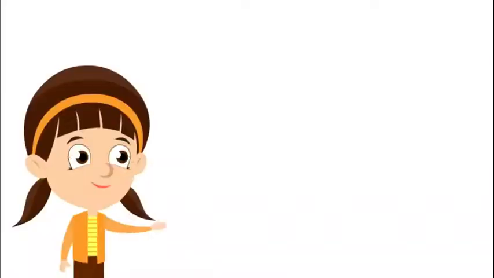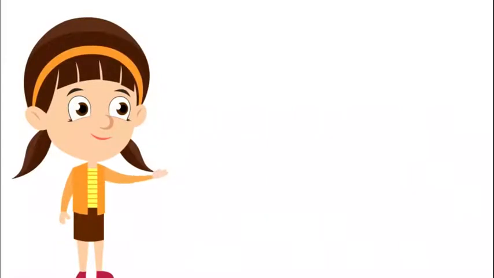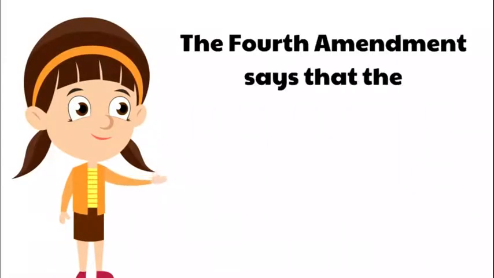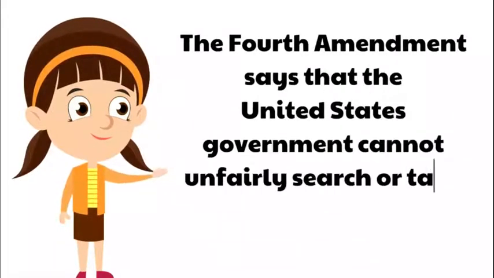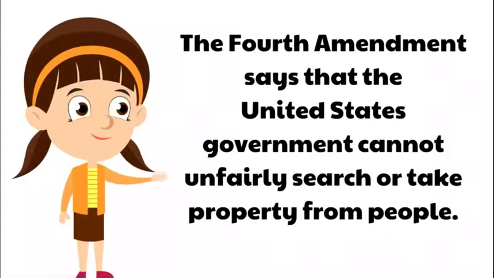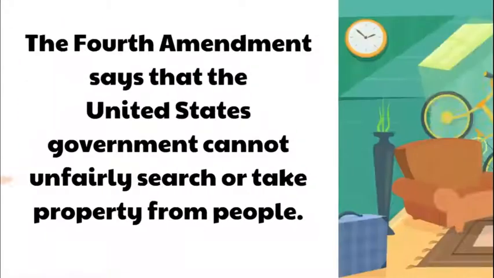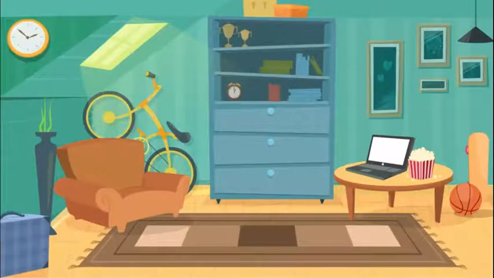The Fourth Amendment is really cool. The Fourth Amendment says that the United States government cannot unfairly search or take property from people. For example, before a police officer can search someone's home, they have to have a warrant from a judge. A warrant means that the judge agrees that the police should search that person's house. This amendment protects your private property from getting searched or taken without good reason.